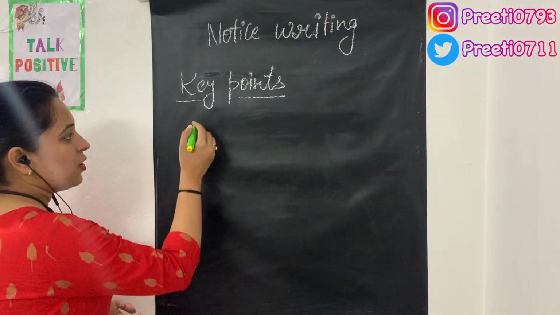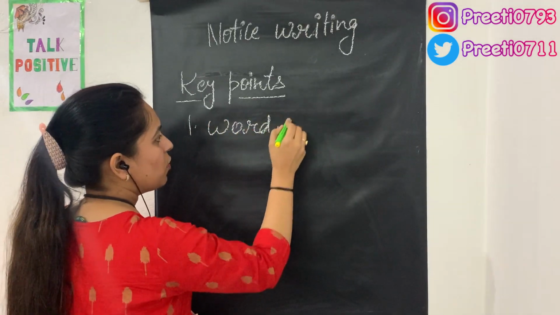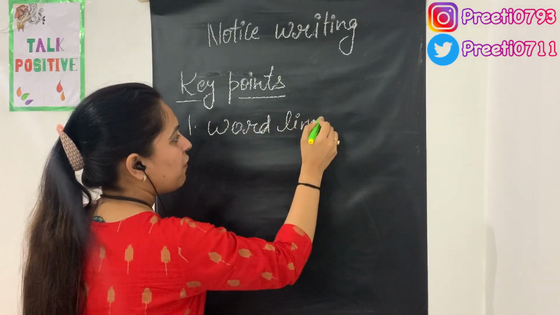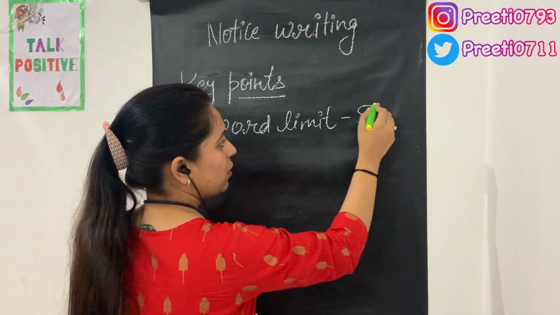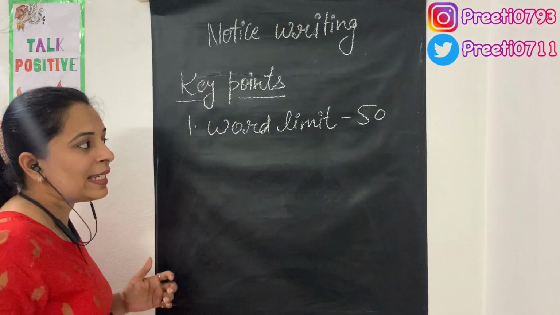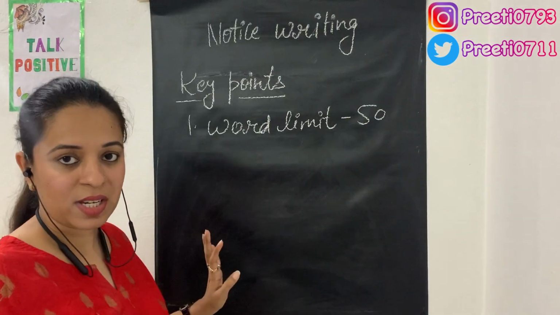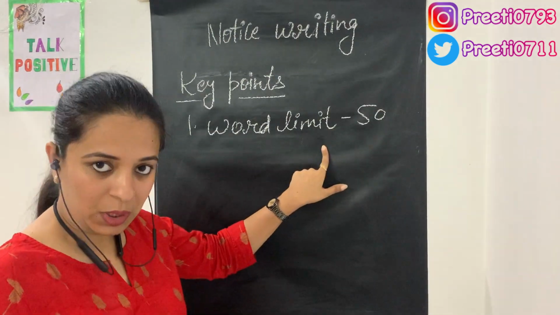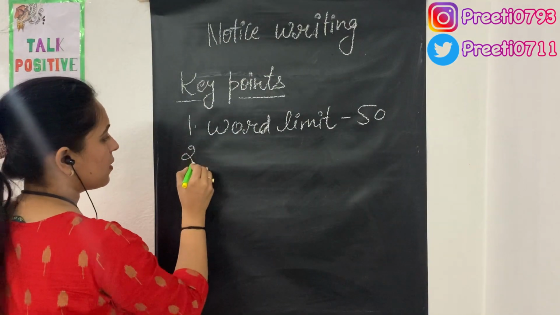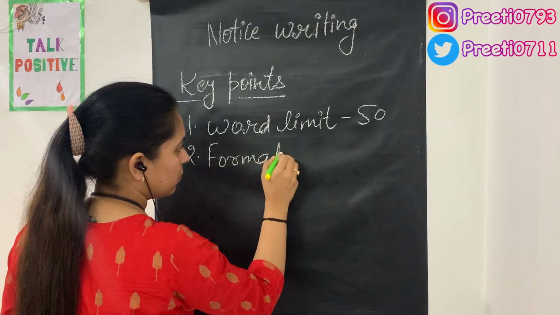The first key point is that you need to stick to the word limit. The word limit of notice writing is 50 words, and these 50 words count only the content part, not the whole format. Then you need to stick to the format of notice writing.